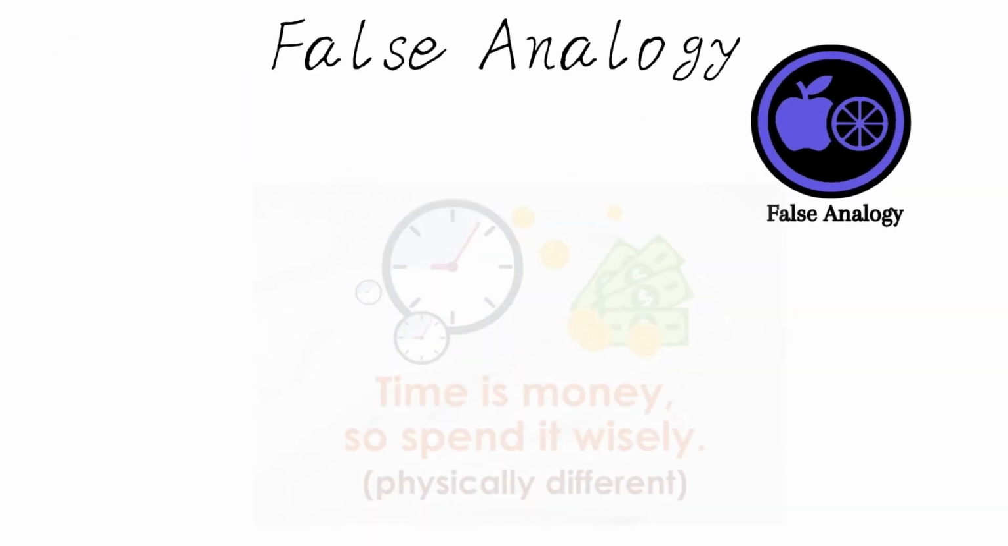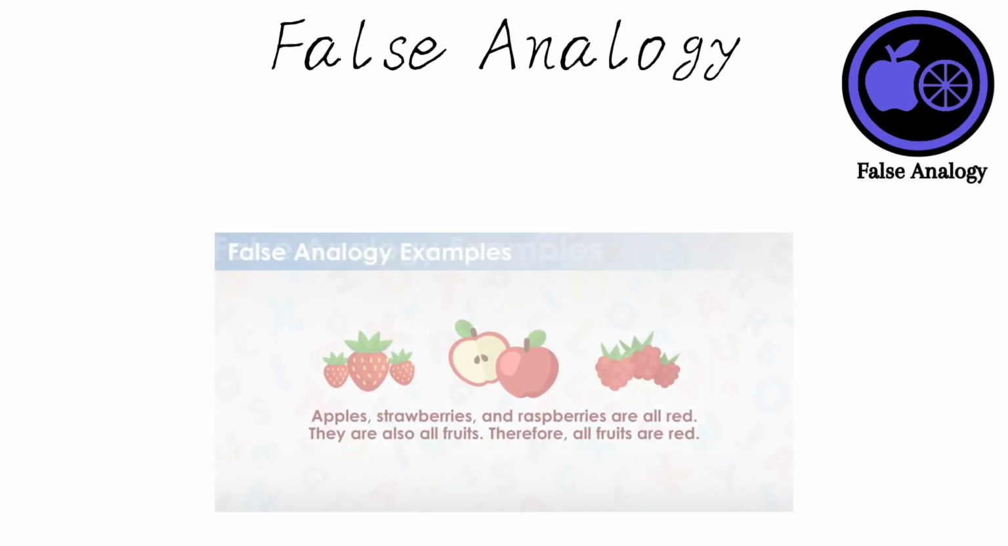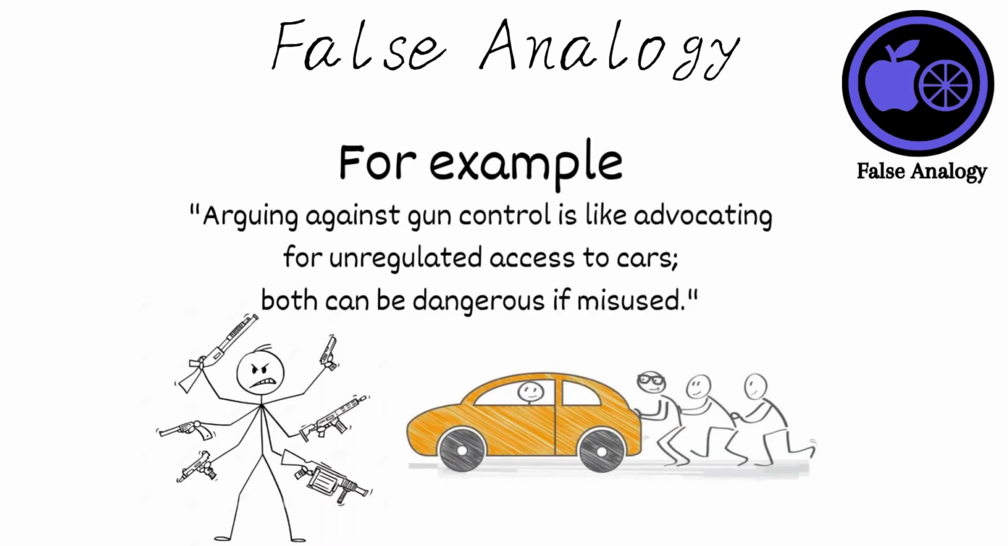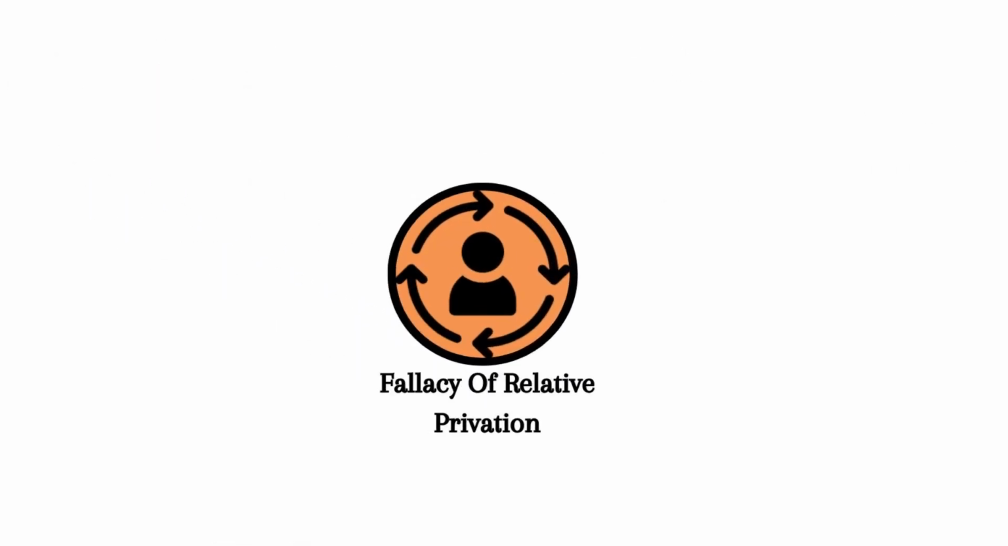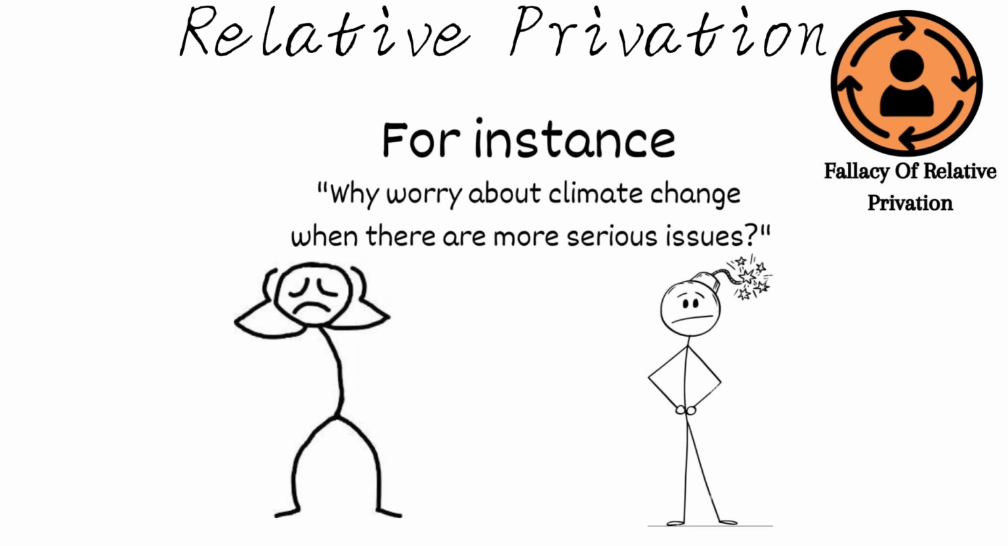False analogy. In this fallacy, an analogy is drawn between two situations that aren't sufficiently similar, leading to flawed reasoning. For example, arguing against gun control is like advocating for unregulated access to cars. Both can be dangerous if misused. Fallacy of relative privation occurs when someone dismisses a problem as unimportant because there are more serious issues to address. For instance, why worry about climate change when there are more serious issues?